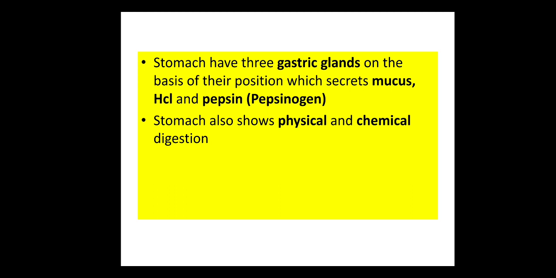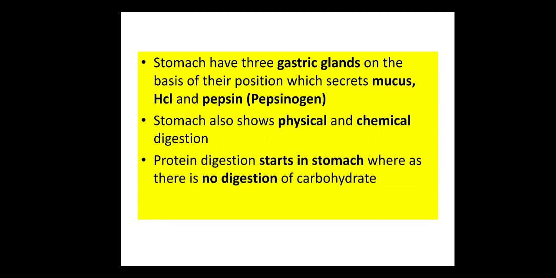Now chemical digestion is by means of the secretions of the glands. Next, protein digestion starts in the stomach, whereas there is no digestion of carbohydrate.